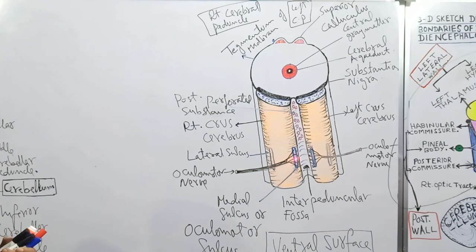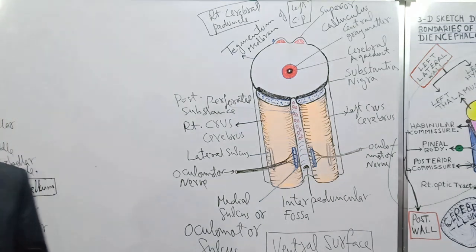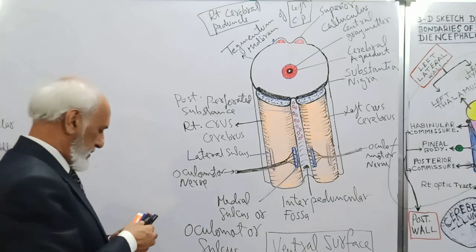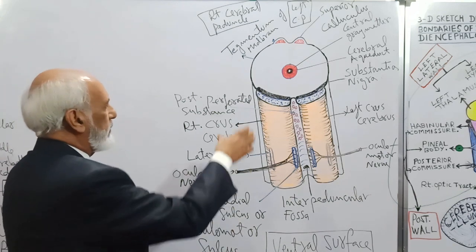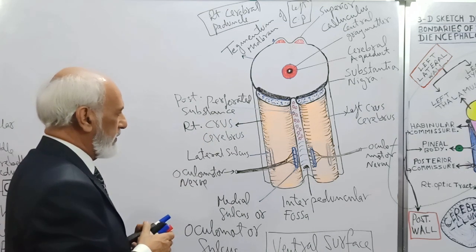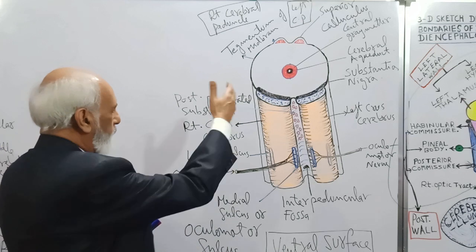The third cranial nerve has surface attachment to the ventral surface of the midbrain, arising from the medial sulcus on the medial aspect of each crus cerebri. These were the external features of the midbrain, ventral aspect.